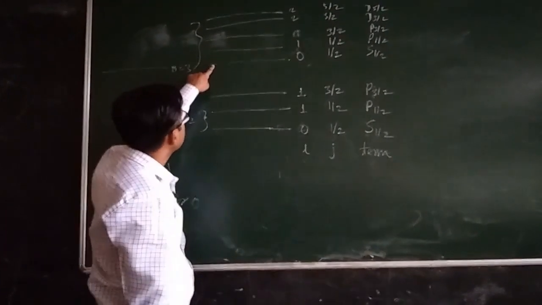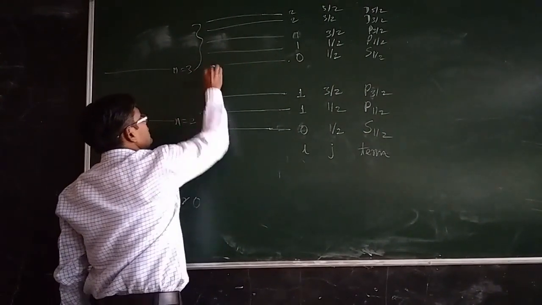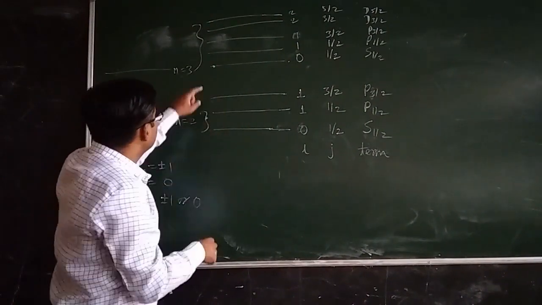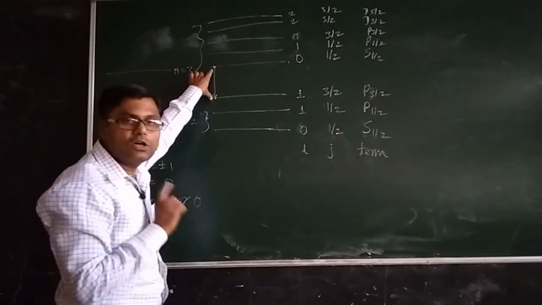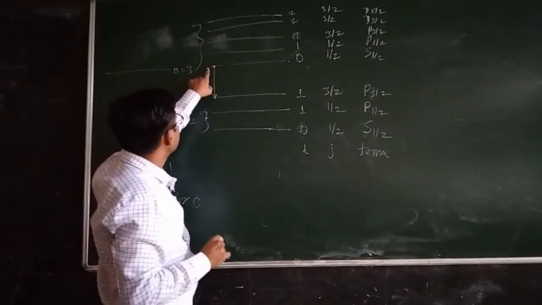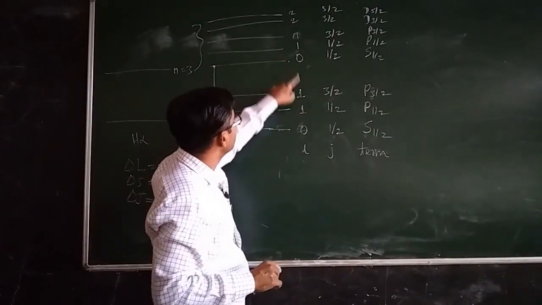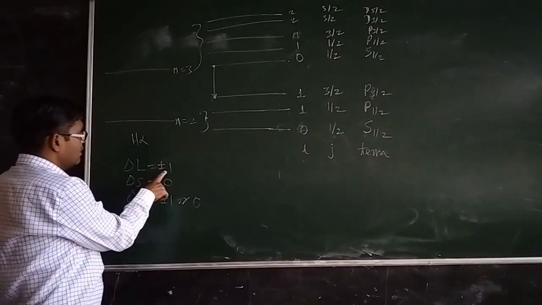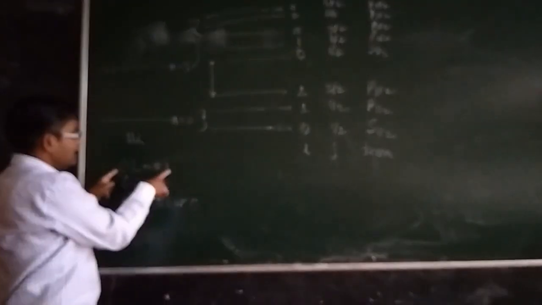Suppose the electron is in this particular energy level and it has to jump to this energy level. Whether this particular transition is allowed or not, that we have to see. For this L is equal to 0 and for this L is equal to 1. 0 minus 1, that is minus 1. So delta L is equal to minus 1, so this is an allowed transition according to delta L equal to plus minus 1.